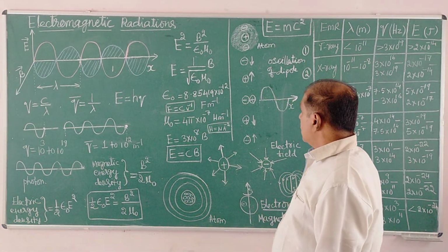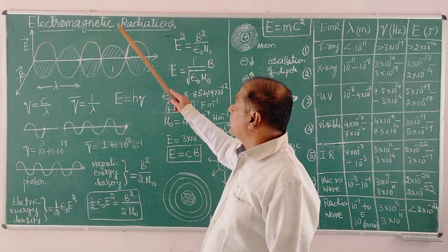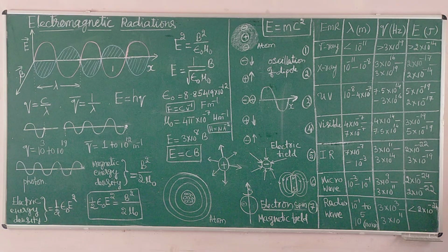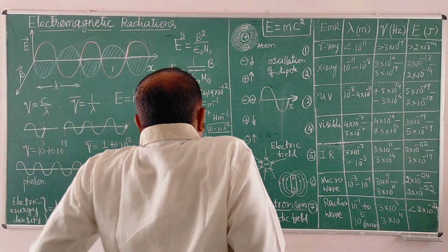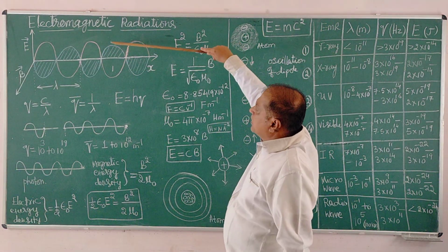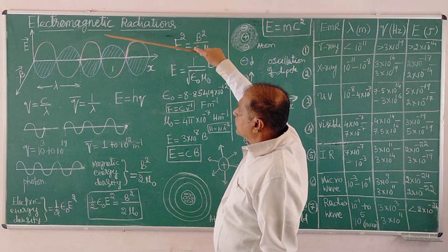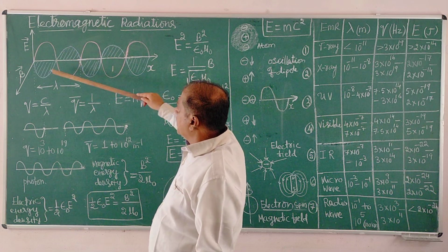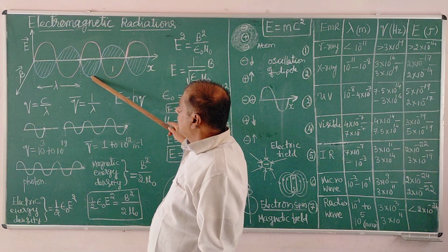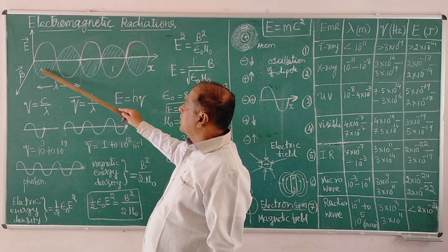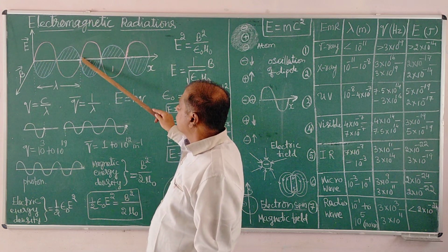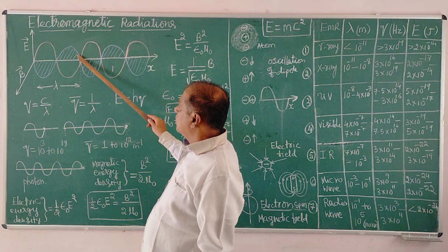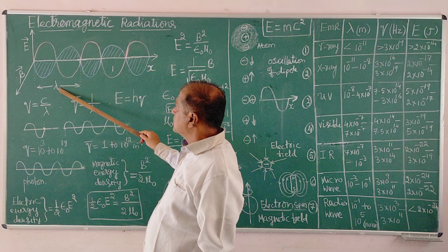And now let us talk about the properties of electromagnetic radiation. The importance of what we need to study is this property. I said electromagnetic radiations have an electric vector and a magnetic vector. Let us take either one, electric or magnetic. Let me take the electric vector, that is the wave, and talk about its properties. What are these properties?